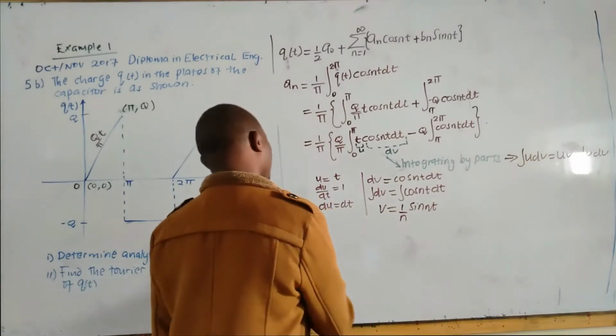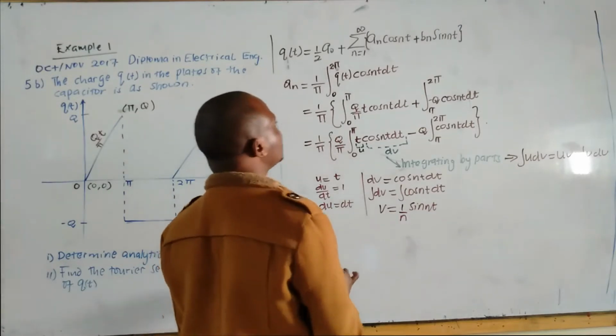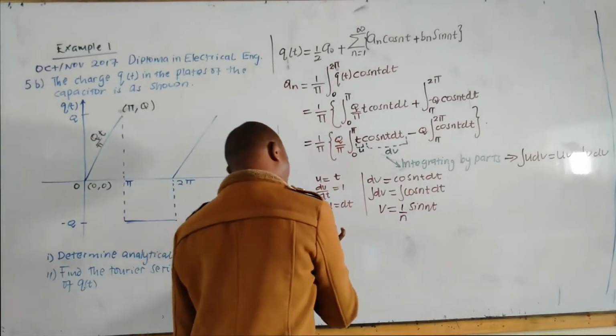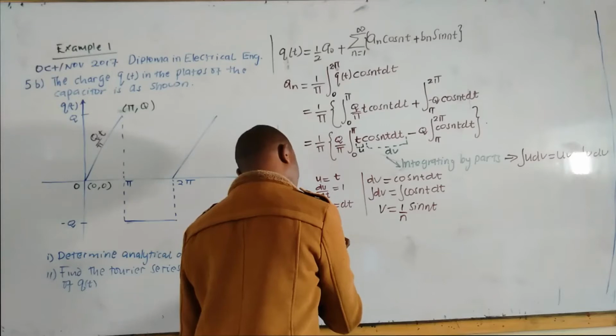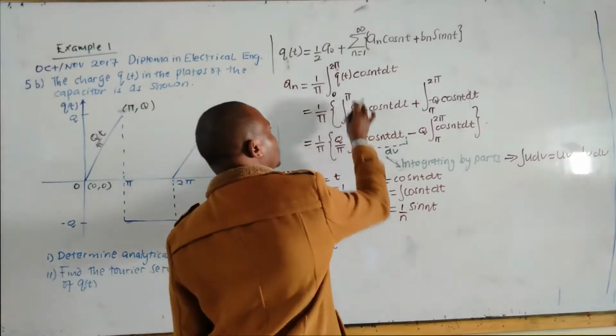And we say an is equal to 1 over pi, integral from 0 to pi.